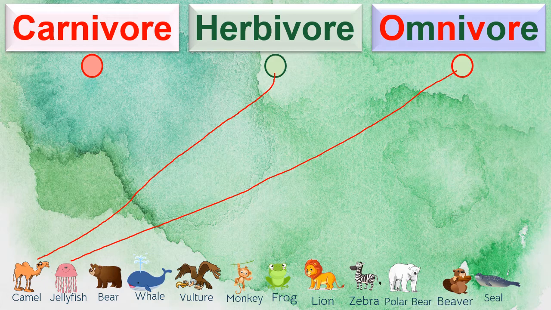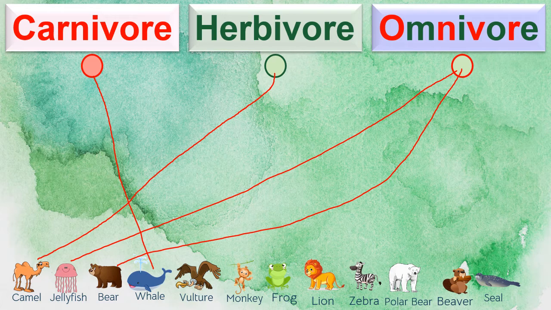Now, next one is very easy. It's bear. As I told you, bears like to eat meat and plants. So, they are omnivore too. Yay! Now let's look at the next one. Whale. Whales like to eat fish. They only eat meat from fish. They don't eat any plants. So they are carnivores. Yes.